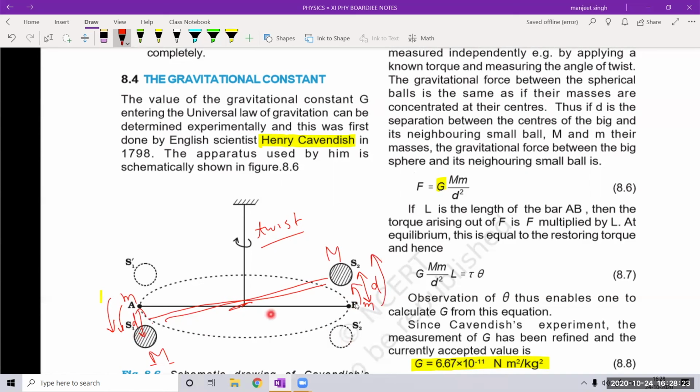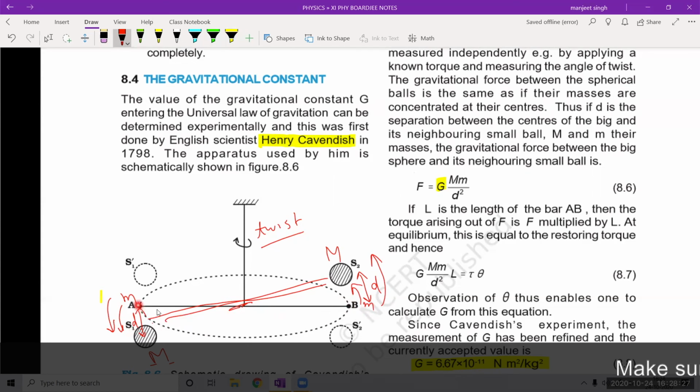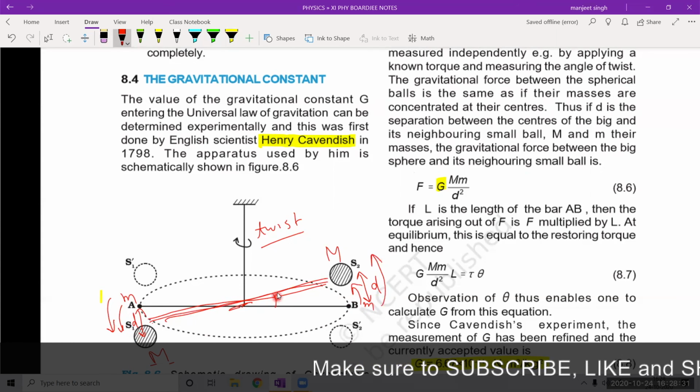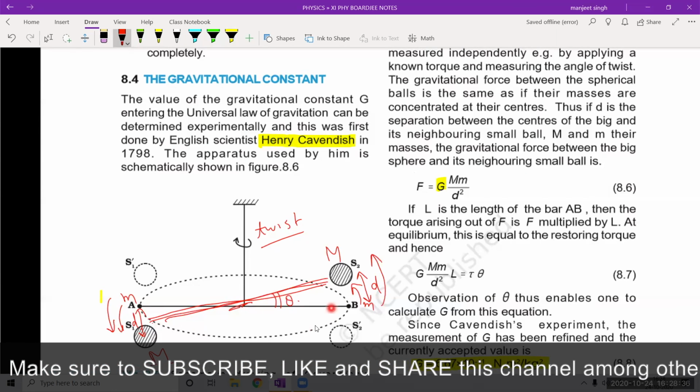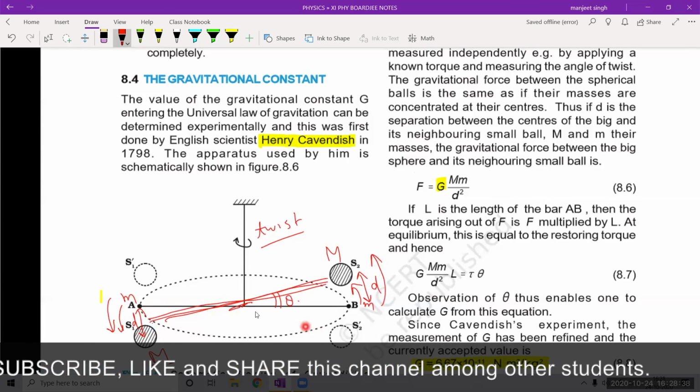So it will form a couple, okay? And because of the couple, this rod AB will have this position after a certain time, and this angle is theta. It has twisted by angle theta.